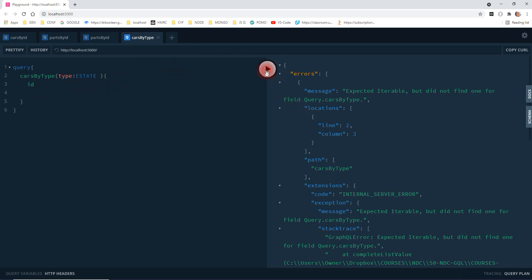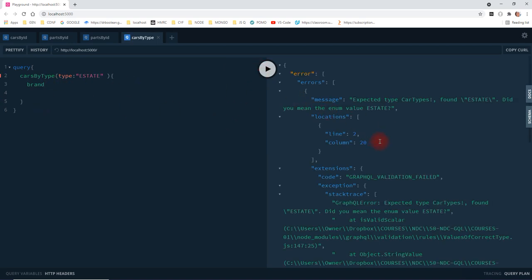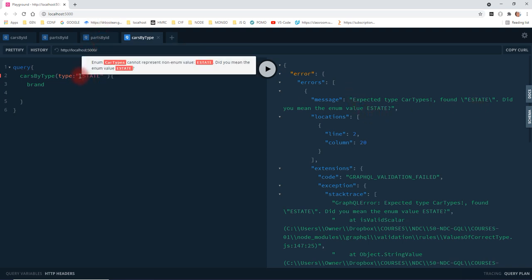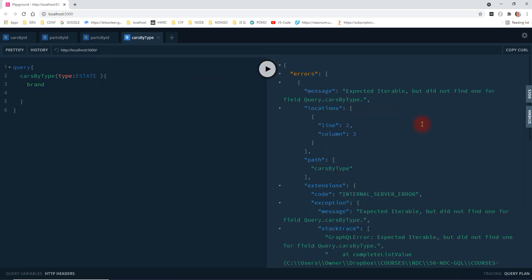See what this gives us. Expected car types found estate. Did you mean the enum value estate? So therefore it is looking for this type here. It's looking for an enum. Expected iterable, but did not want 5 for query cars by type. Expected an iterable. So let's have a look and see what that is.